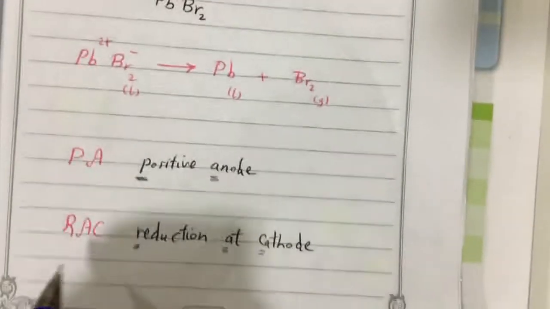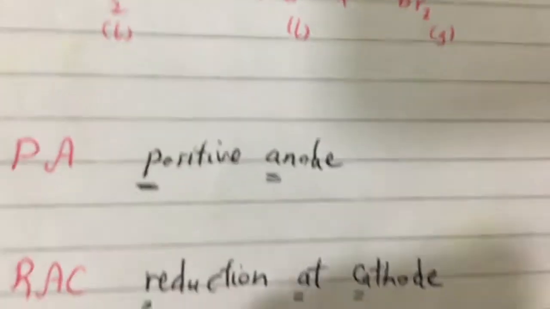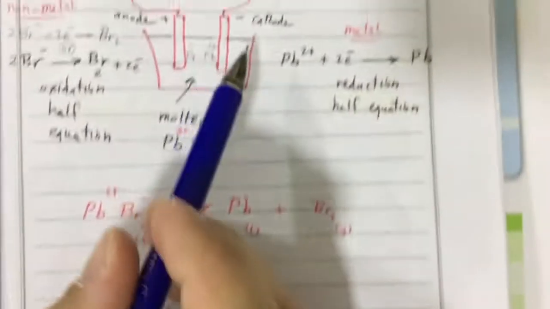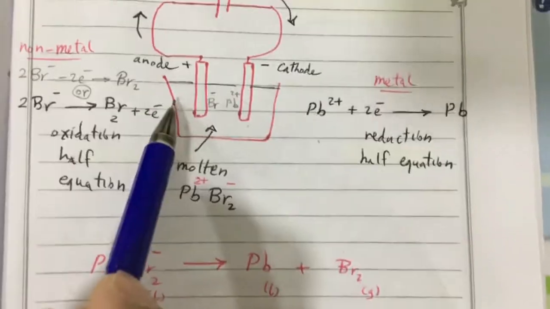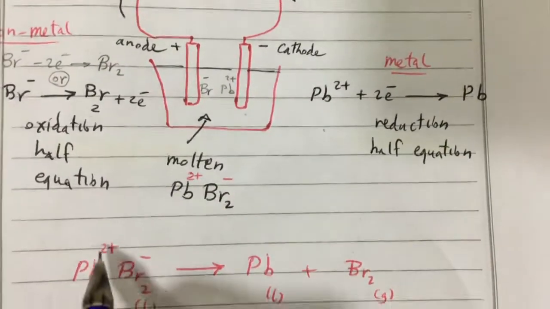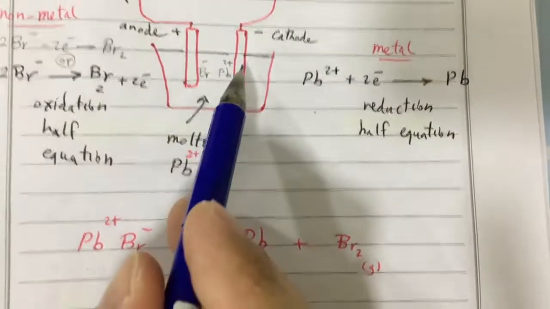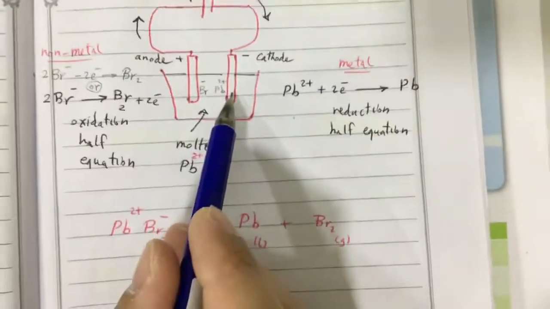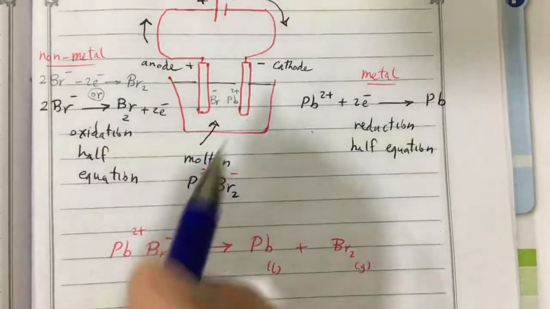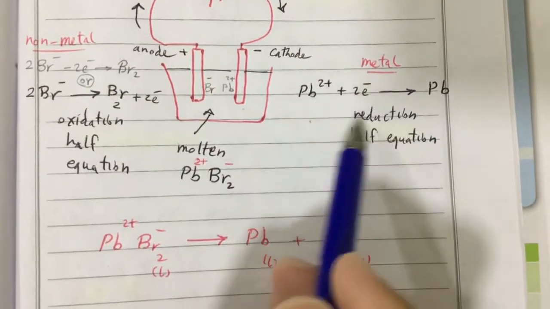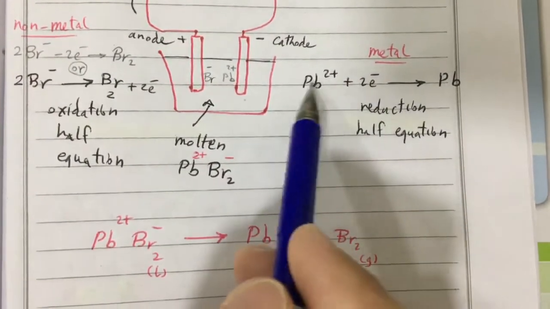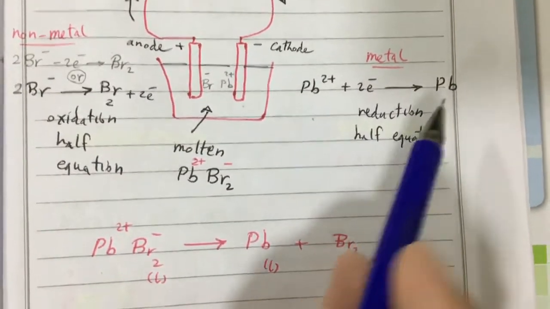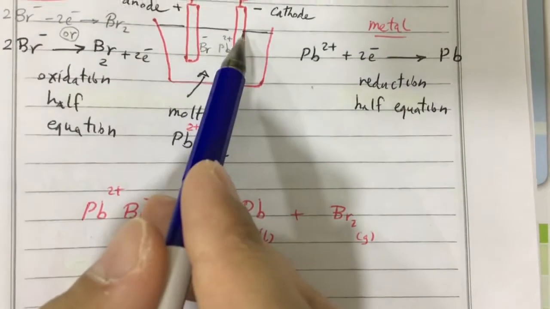And remember RAC means reduction at cathode. So reduction at cathode and oxidation at anode. So at the cathode, reduction happens, at the anode, oxidation happens. So now the positive lead ion will go to the negative electrode, and at the cathode, as you know, reduction happens for lead. So this means lead ions will gain electrons to be pure lead, to be neutral lead. So lead will deposit here.